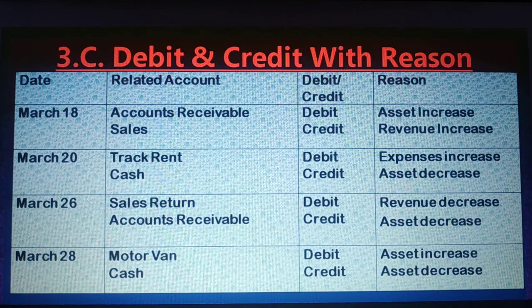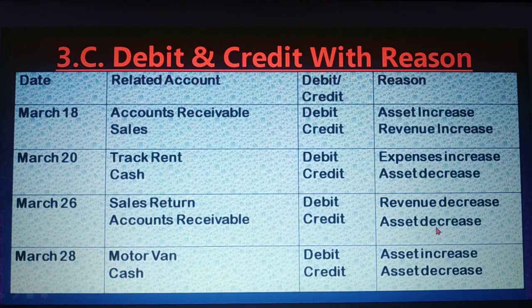Dear student, now sales return. Sales return debit, account receivable credit. You know that sales return is a revenue decrease. When you sold goods, that is your income, that means revenue increase, and if those goods are returned, then income decreases. So if income decreases, then it will be debited, and account receivable is your asset, and the person who bought goods from you returned the goods. When you sell, account receivable increases. When he returns, then account receivable decreases.